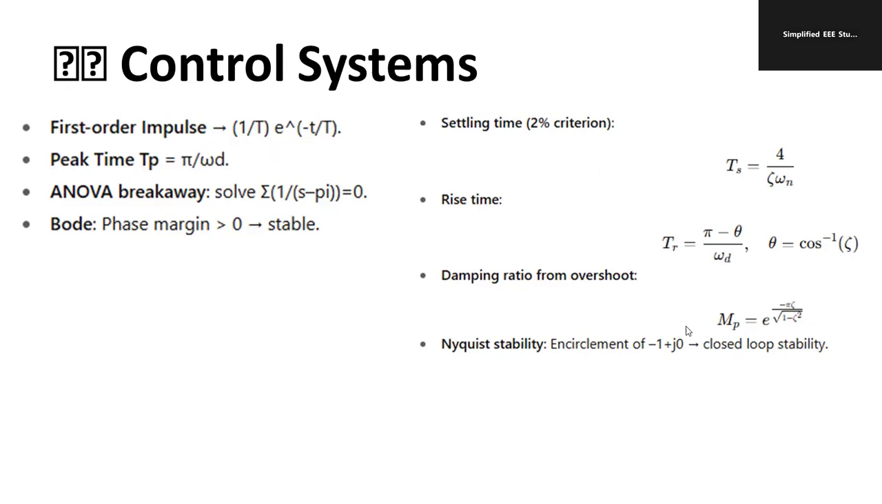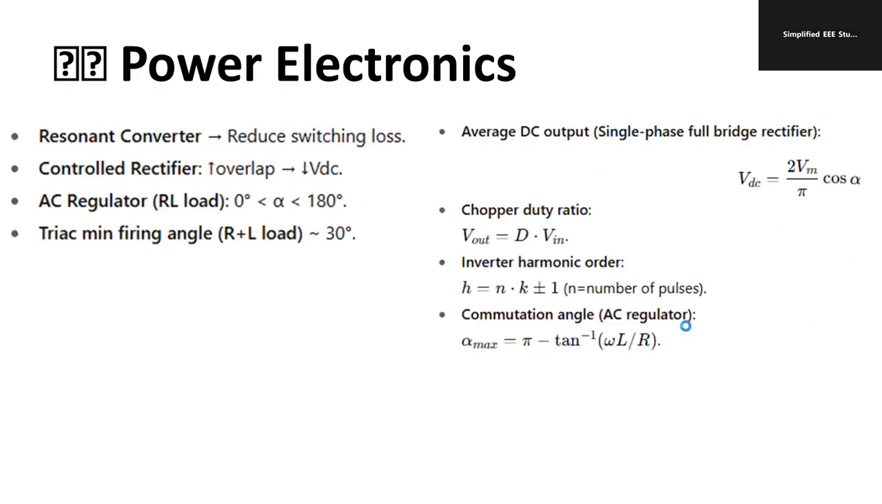Rise time is equal to pi minus theta by omega d. Damping ratio we also discussed. Damping ratio from the overshoot: MP is equal to e to the power minus pi zeta divided by square root of 1 minus zeta square. Nyquist stability is based on the encirclement. That point you also remember.